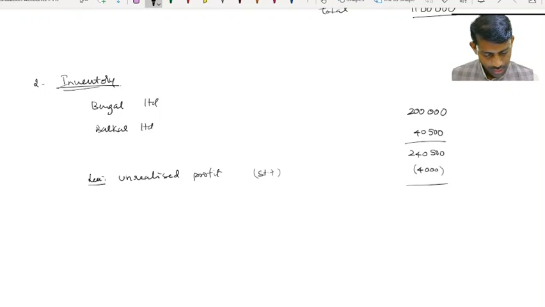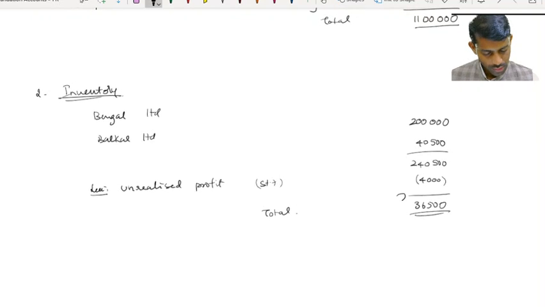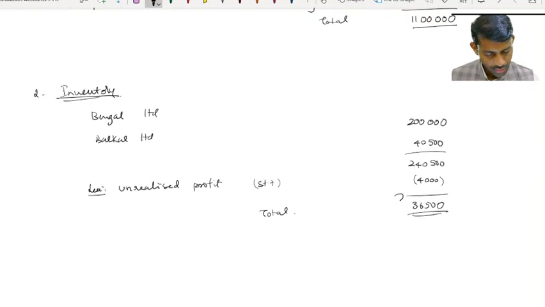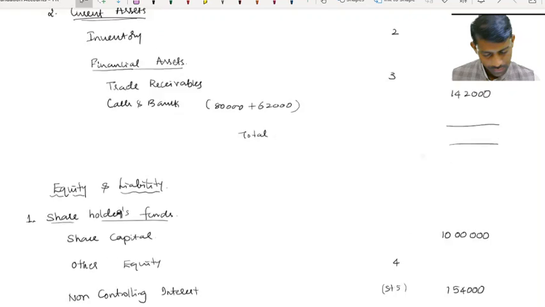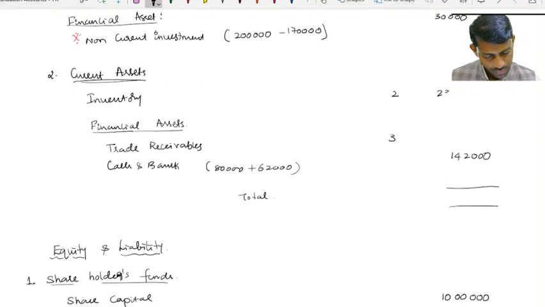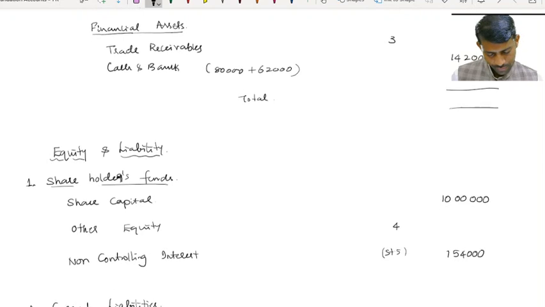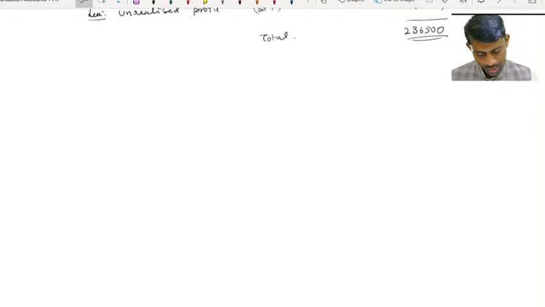So therefore, what is your net? 2 lakh 36,500. So then note number 3, trade receivables.